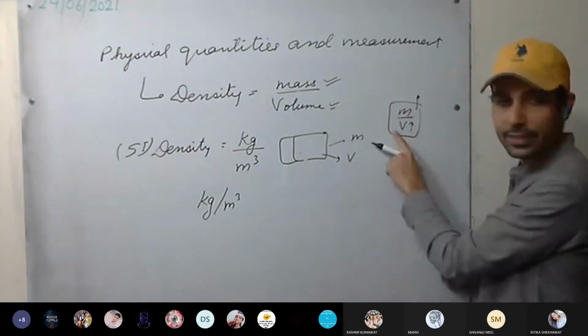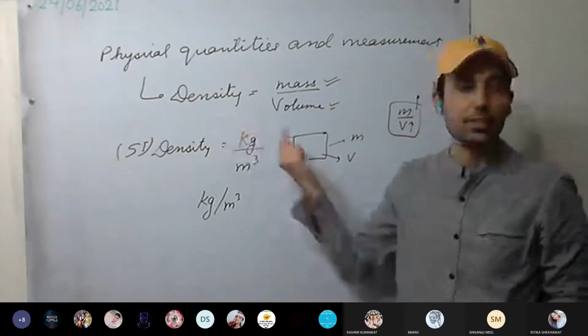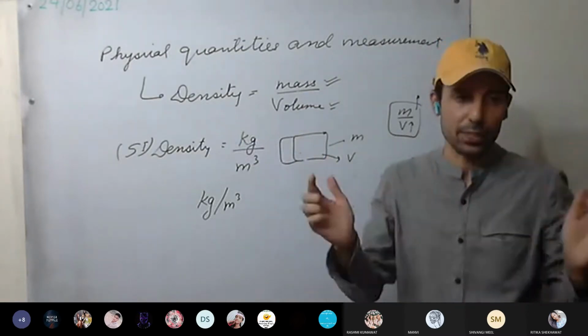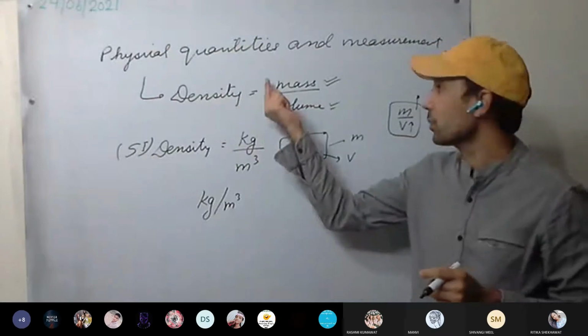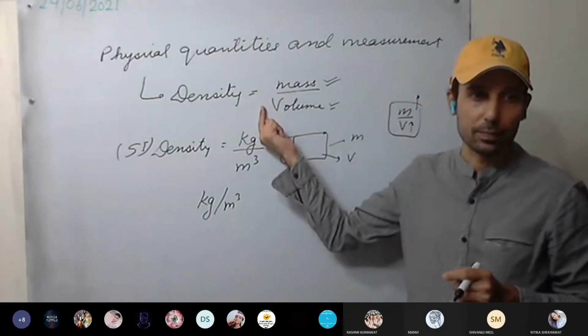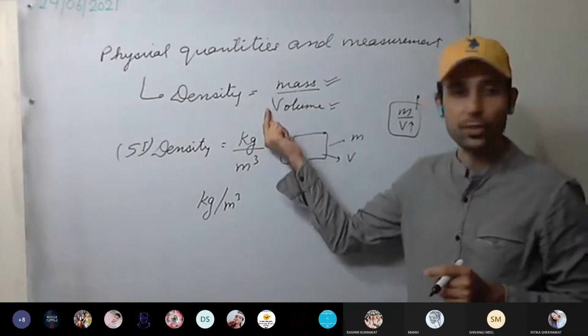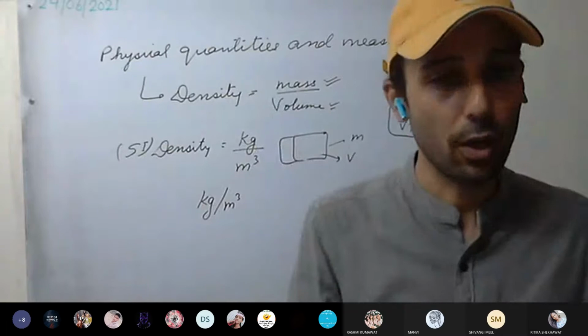Now if you calculate the density, or the ratio, it remains the same. That is, density does not depend on the size of the object. What we are calculating is density, that is mass per unit volume. So the density does not depend on the shape and size of the object.